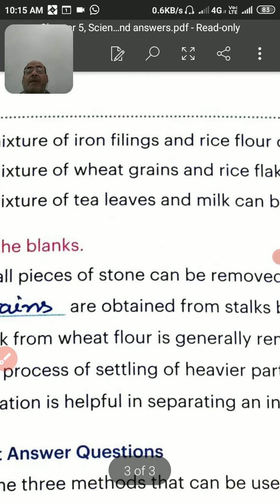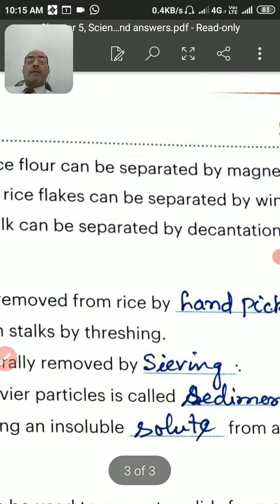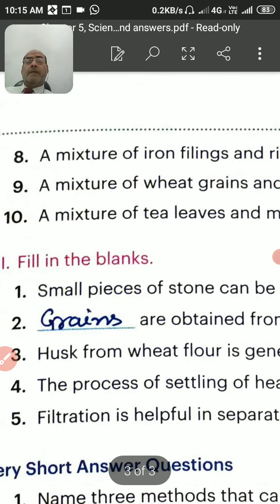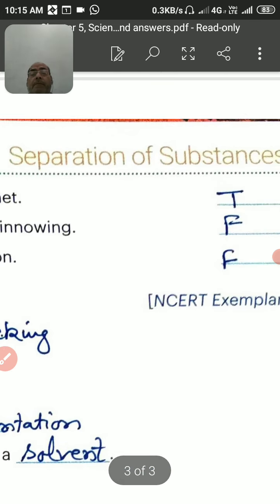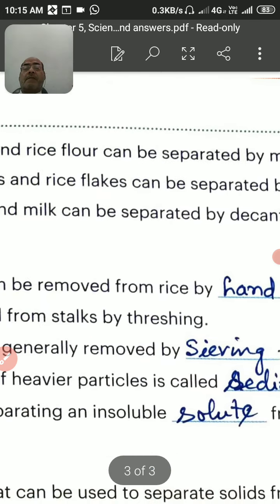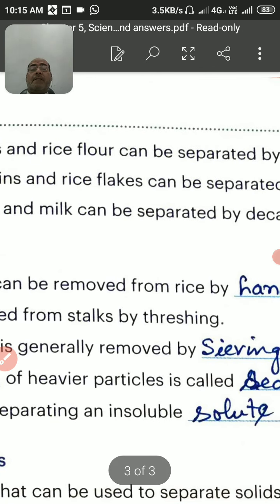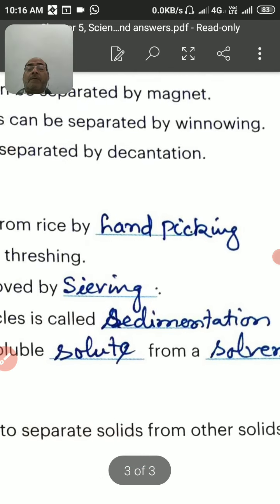A mixture of wheat grains and rice flakes can be separated by winnowing. This will be false. And come to this, a mixture of tea leaves and milk can be separated by decantation. False. This will be again false.